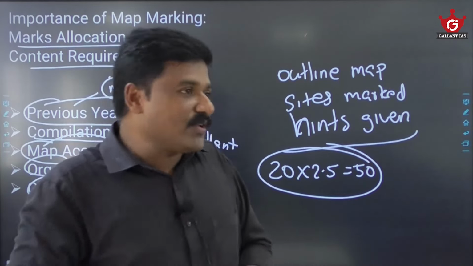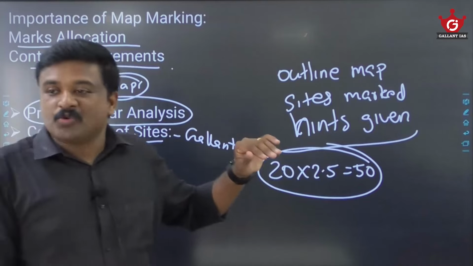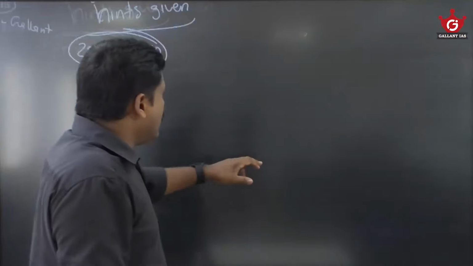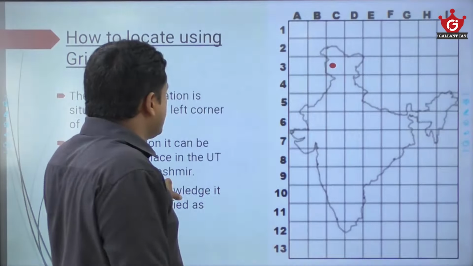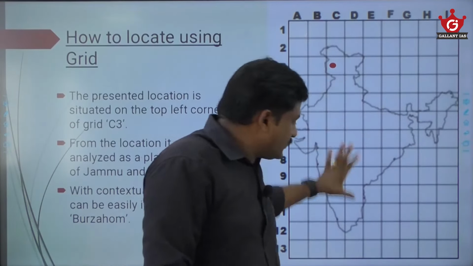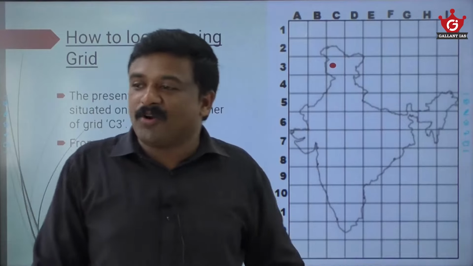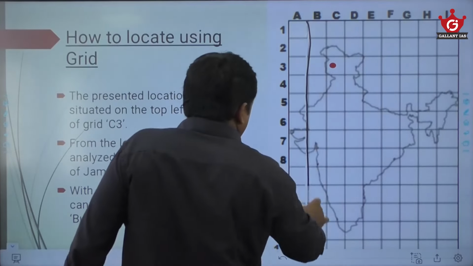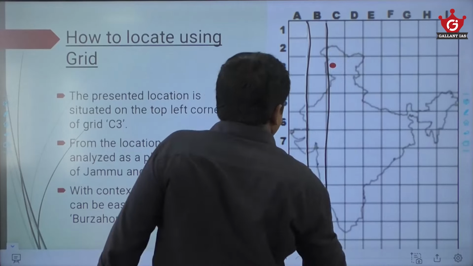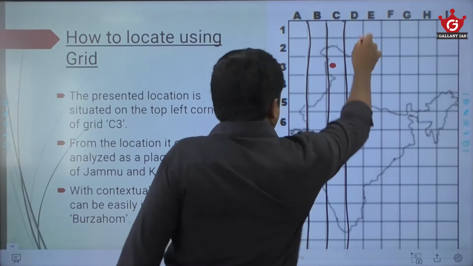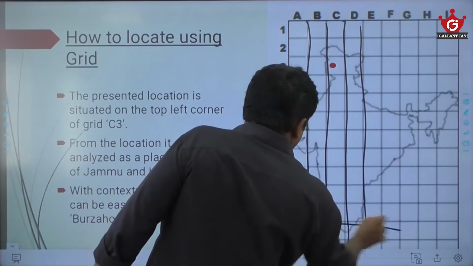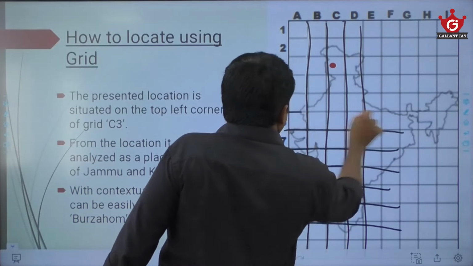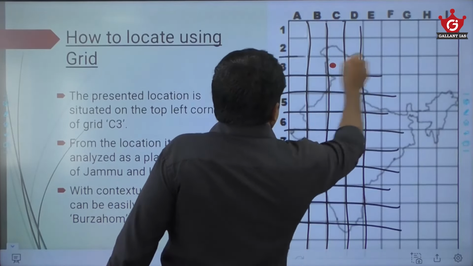So what is the first thing? You have to practice the map of India. Then I will show you. For example, look into this. This is the outline map of India. You can follow the grid pattern. What is grid pattern? You are drawing lines like this. Have you seen? Could you see? This way.